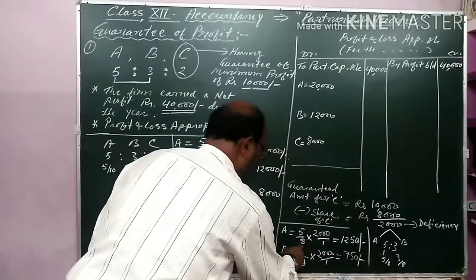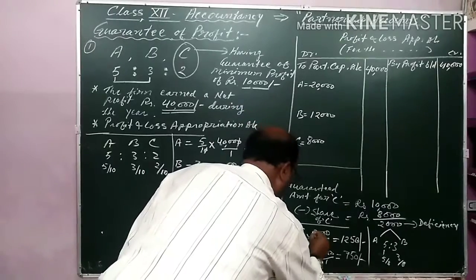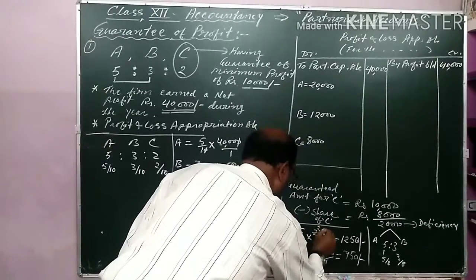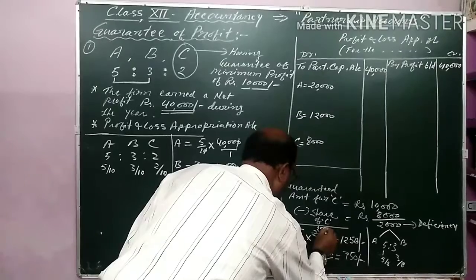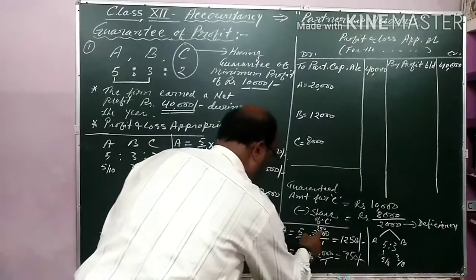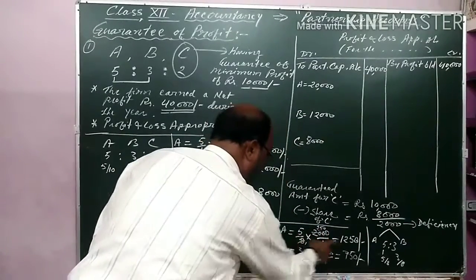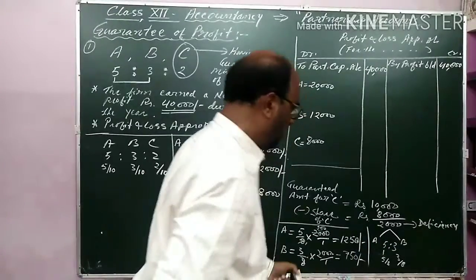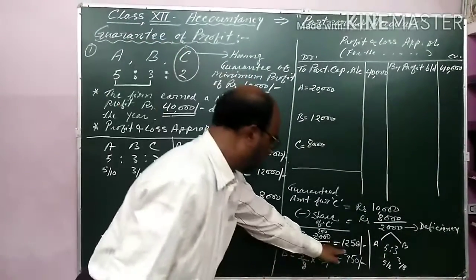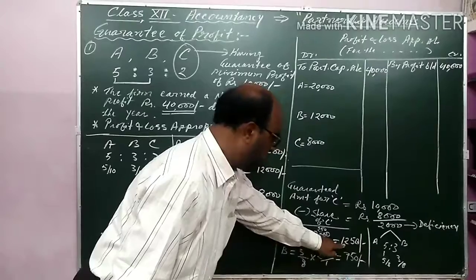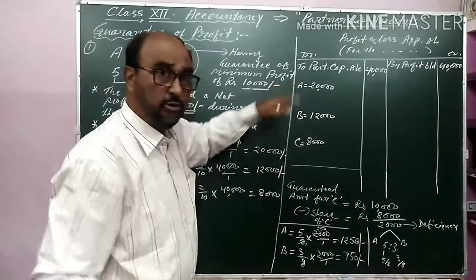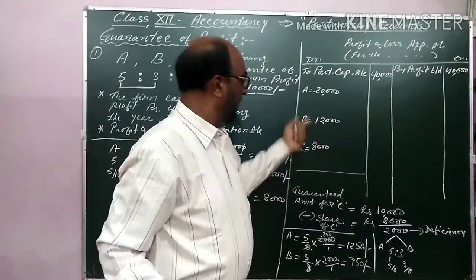You can solve this: 8 5s are 40, and so on; that comes to 1250. So these are the two amounts which will be sacrificed by these two partners who have given the guarantee to C.